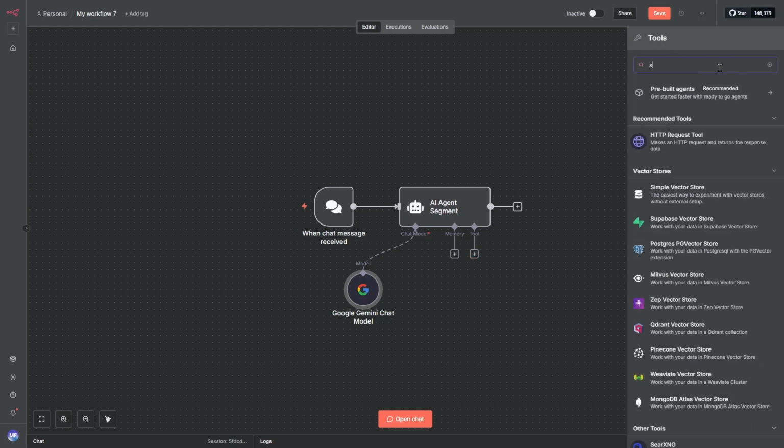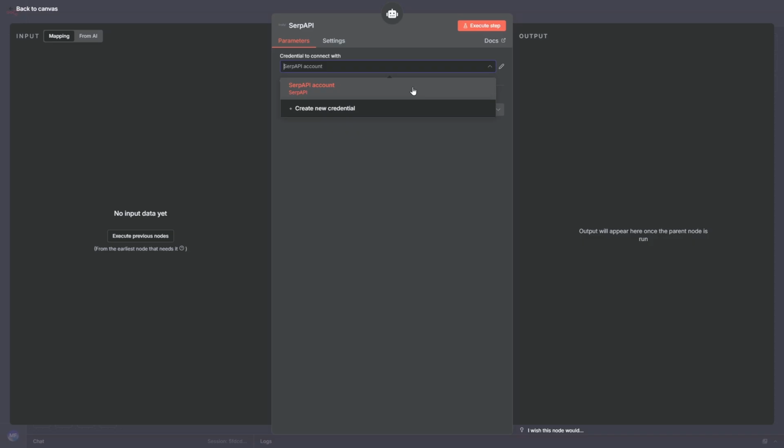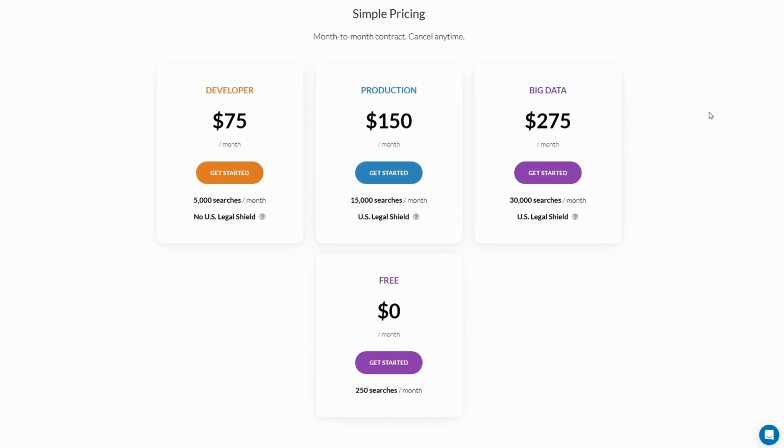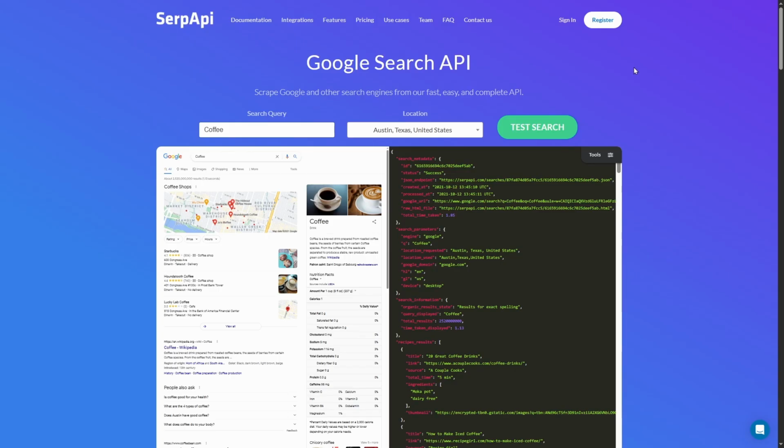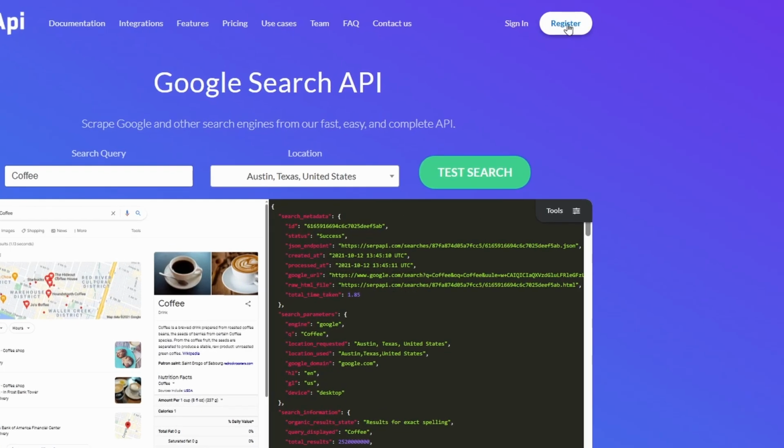Click the plus sign, search for SERP API, and create your credentials. SERP API offers 250 free searches per month, which is perfect for most use cases. You'll just need to register on their website to get your API key. And that's our first AI agent node completed.